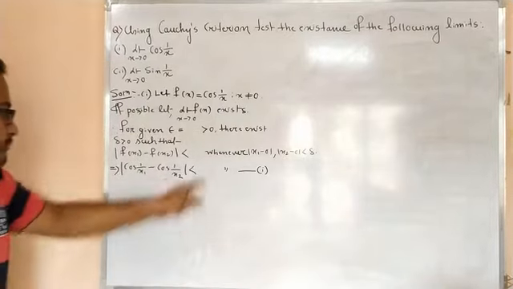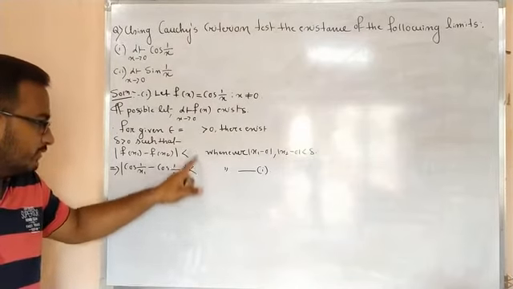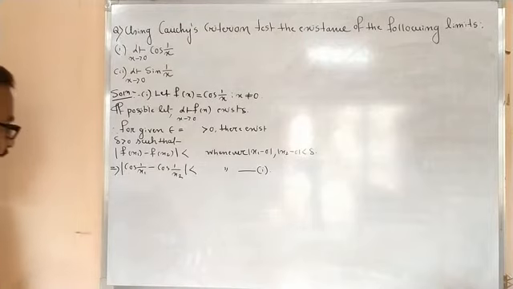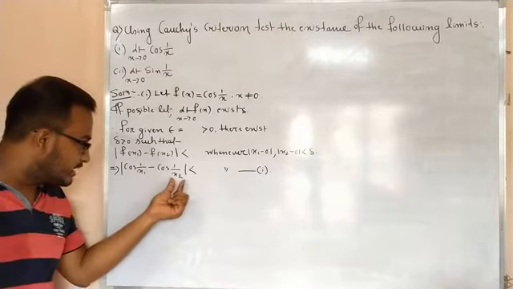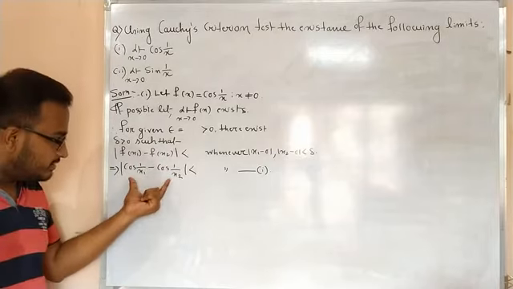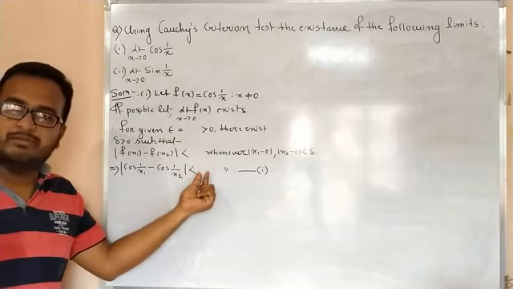I have to choose the value of epsilon in the right way; afterwards I will choose this. Now we have to take some values of x1 and x2 in such a way that this doesn't satisfy for the given value of epsilon.